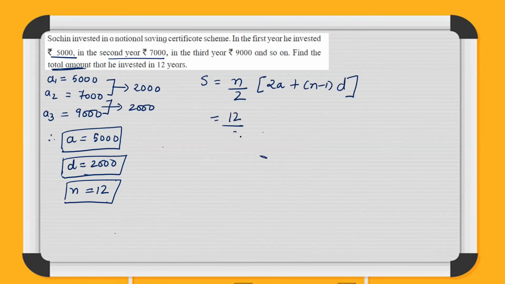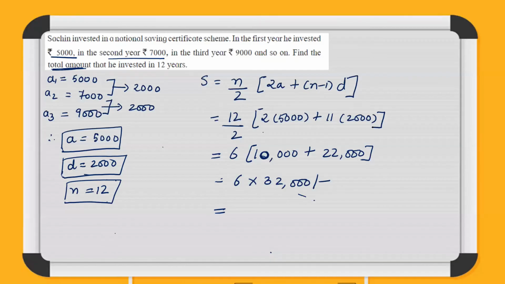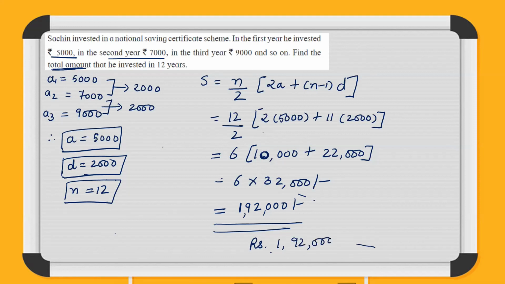So 12 upon 2, [2 into 5,000 plus 12 minus 1, which is 11, into 2,000]. So let us calculate. It's 1,92,000. So 32 6s are 192 and then 3 zeros. So we can write down the statement. The total amount invested in 12 years will be rupees 1,92,000. That's your answer.